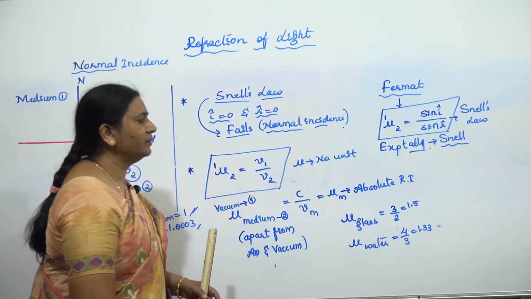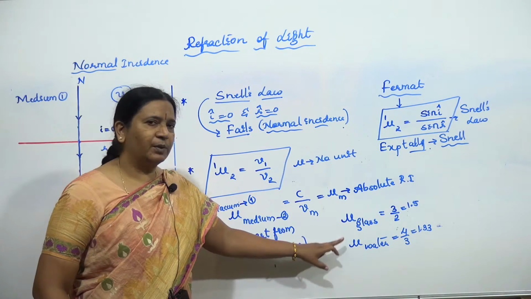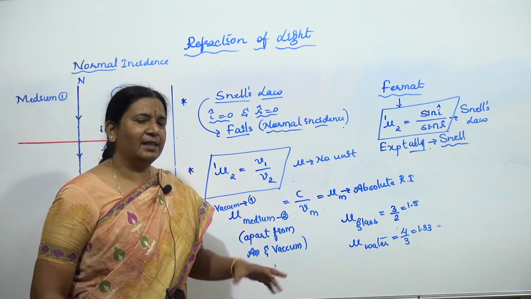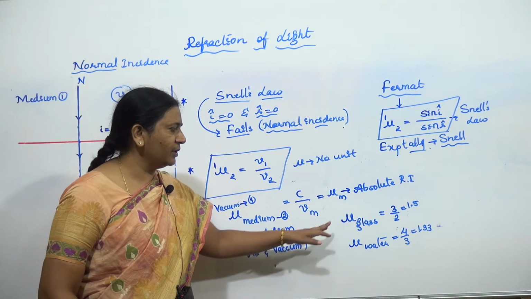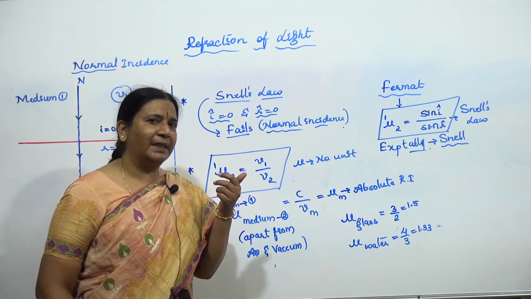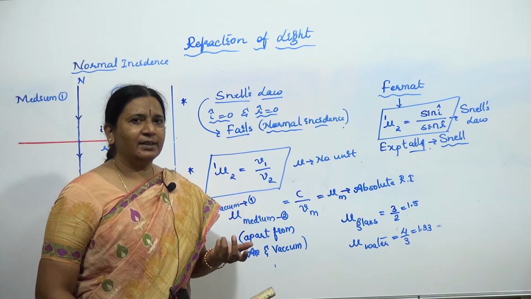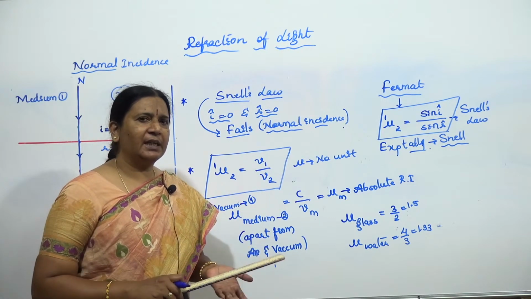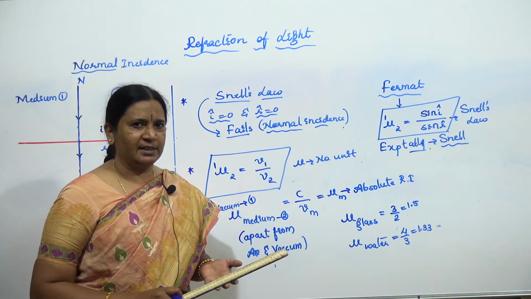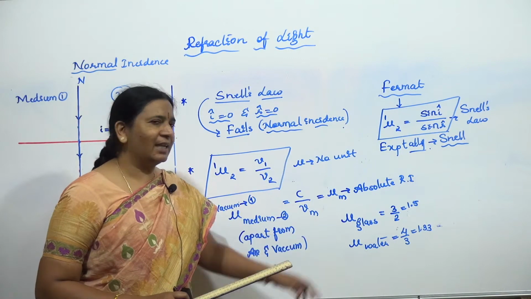But these values are taken as average or standard values whenever they don't mention the refractive index of that glass or water, because water may be more optically denser or a little less optically denser, as we have different types of water.